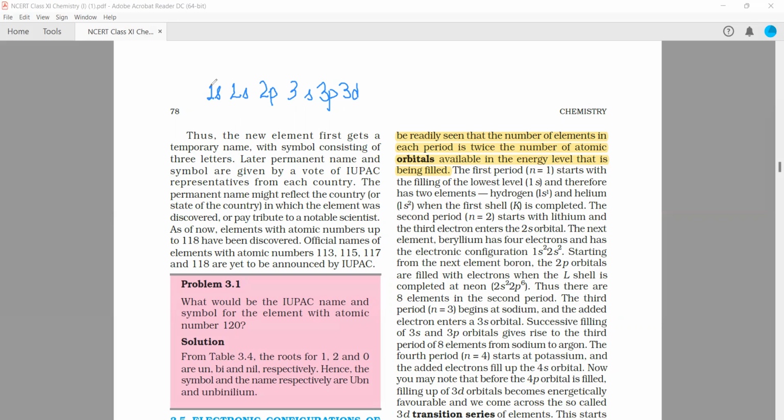So for principal quantum number 1, only a maximum of 2 electrons can be filled, and for principal quantum number 2, maximum how many electrons can be filled? 2 for s and 6 for p. So second period will have, sorry, not 6, 8. So the second period will have how many elements? It will be 8, right?